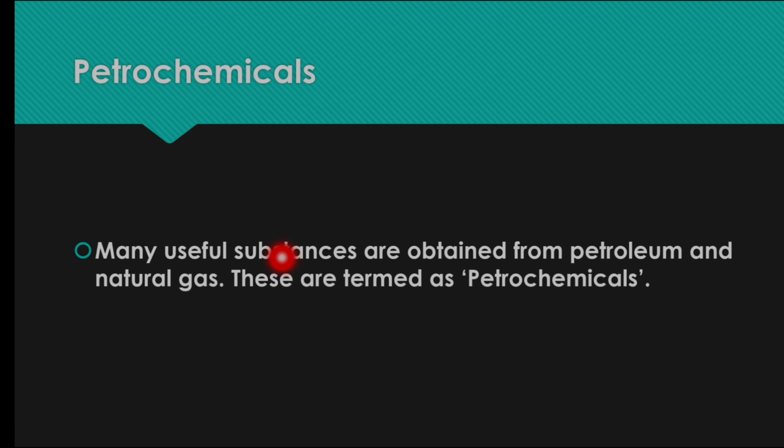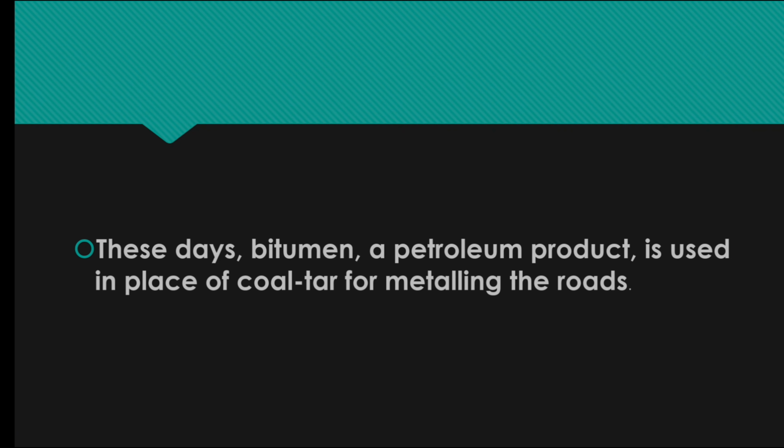Petrochemicals. Many useful substances are obtained from petroleum and natural gas. These are termed as petrochemicals. These days, bitumen, a petroleum product, is used in place of coal tar for metalling the roads.